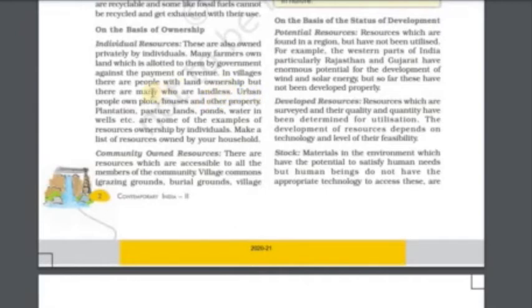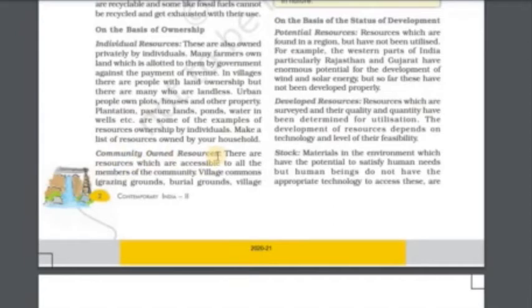Urban people own flats, houses and other property. Plantation, pasture land, ponds, water in wells, etc. are some of the examples of resources owned by individuals. Make a list of resources owned by your household.